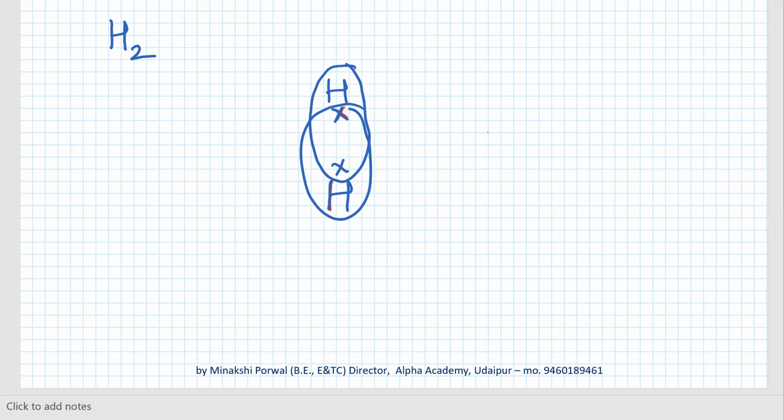Okay. So because of that, how many electrons are shared? Only one. So hydrogen has a single bond, and now both of them count. ये जब हाइड्रोजन ये वाला काउंट करेगा तो ये इसके 2 इलेक्ट्रॉन्स काउंट करेगा. ये हाइड्रोजन जब काउंट करेगा तो ये भी इसके 2 इलेक्ट्रॉन्स काउंट करेगा. So this way both of them achieve the stable configuration.